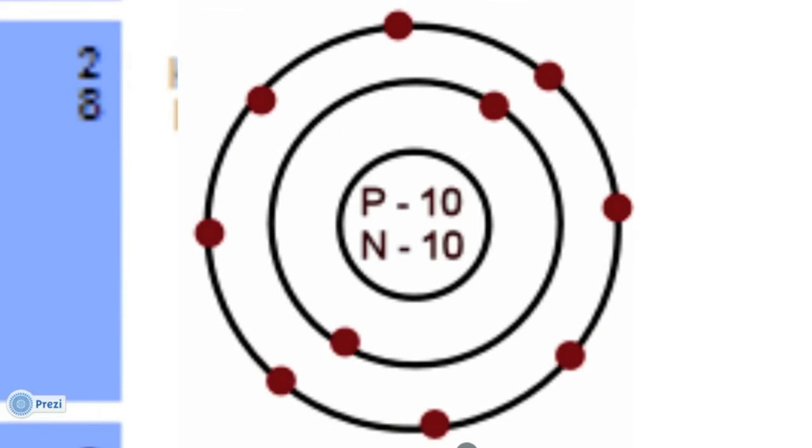This is the Bohr model of neon. Neon has 8 valence electrons, that is 8 electrons in its outermost shell. And as you can see, all the other noble gases also have the same number of electrons in their outermost shell, making them very stable, making them unreactive.